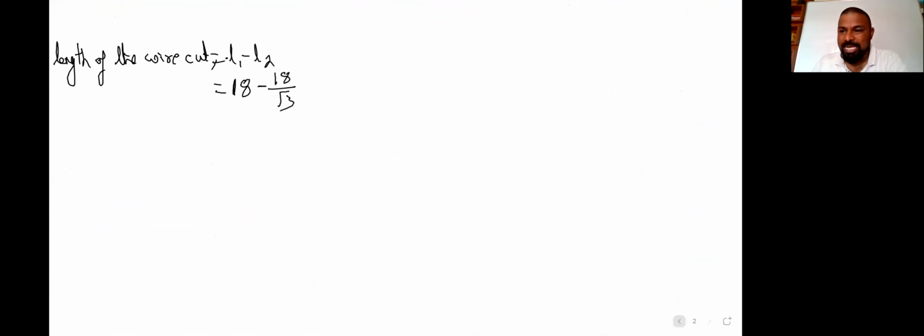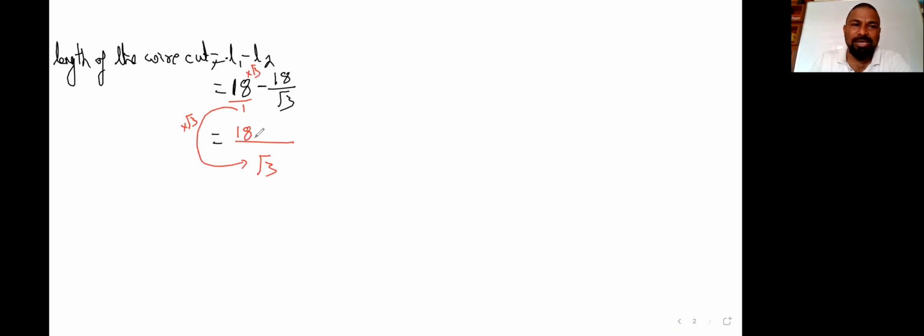Length of the wire cut is nothing but, just now we got it, L1 minus L2. L1, as you all know, is already given in the question, it's 18. L2 is nothing but 18 by root 3. Let's check it again. Now we need to calculate this. To make the calculation, I'm taking the LCM, that's nothing but root 3. Now, what should be multiplied to 1 to get root 3? We should multiply by root 3. So multiply the same root 3 to the top.